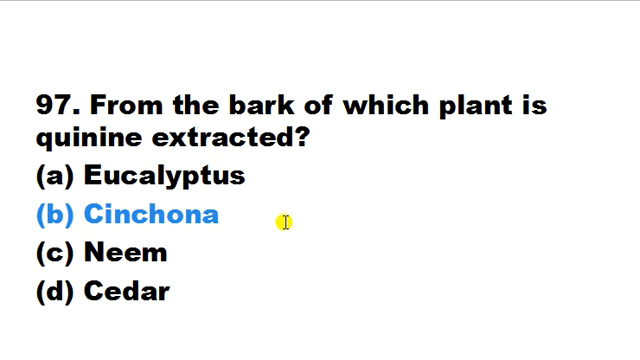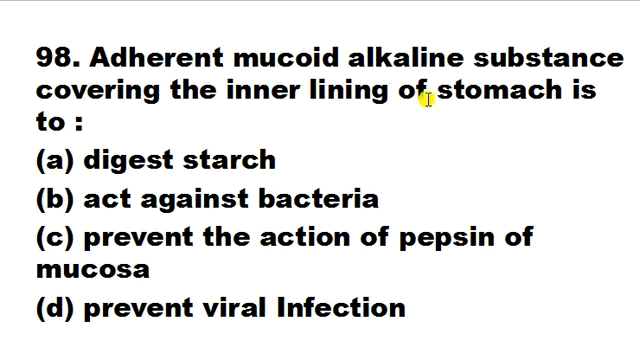The adherent mucoid alkaline substance covering the inner lining of the stomach is to digest starch, act against bacteria, prevent the action of pepsin on mucosa, prevent viral infection. They are asking about why the adherent mucoid alkaline substance covers the inner lining of the stomach.